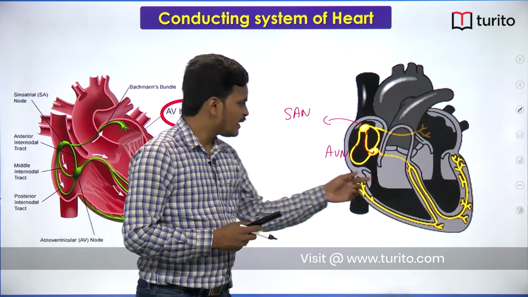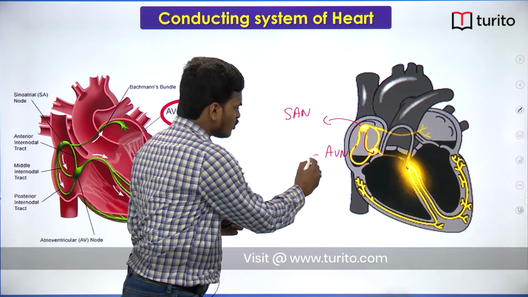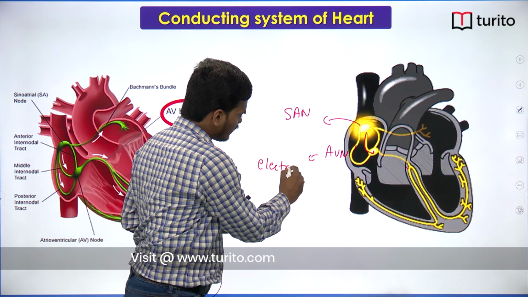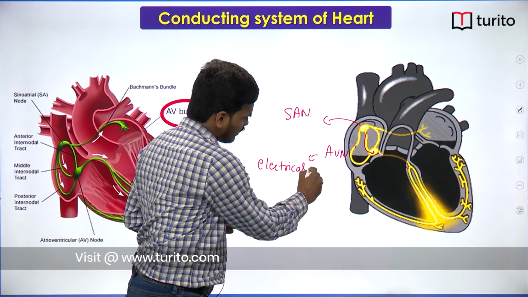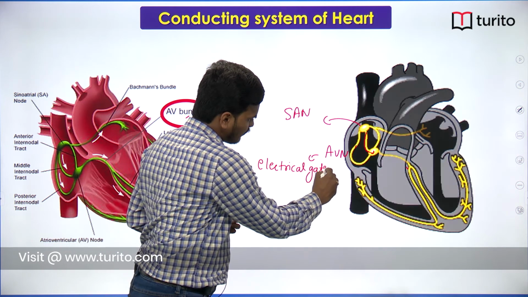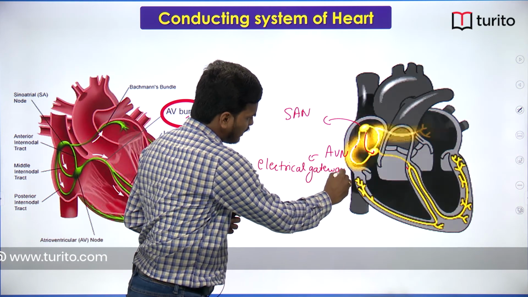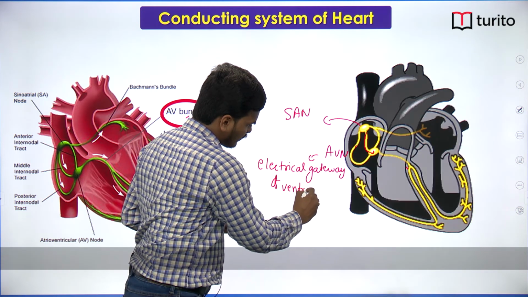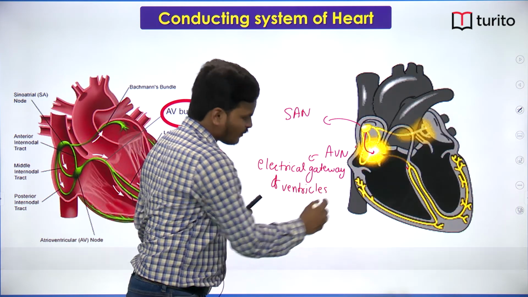Hence, the AV node is said to be the electrical gateway of the ventricles.